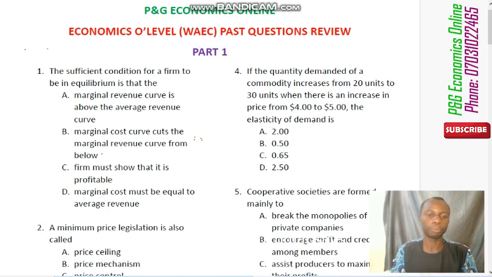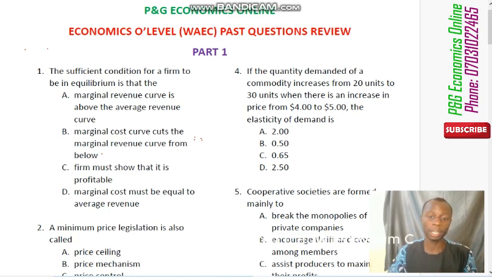Let's look at number two. Number two says the marginal cost curve cuts the marginal revenue curve from below. If that ever happens, then it is said that such a firm is in equilibrium.